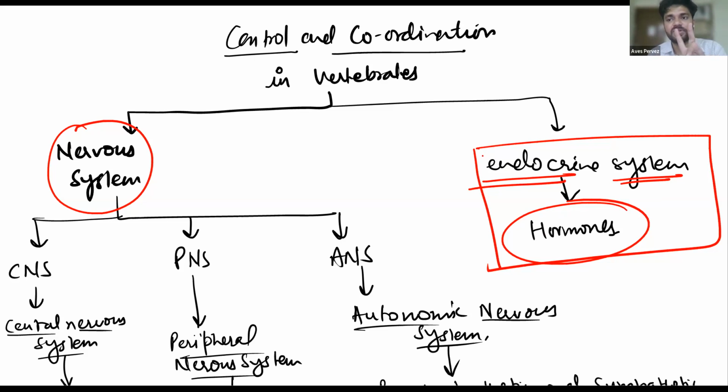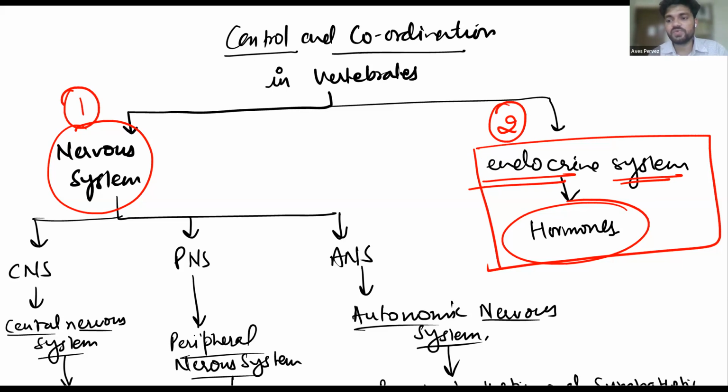But first of all, we need to note that there are two agencies that control and coordinate our body. The first one is the nervous system, and the second one is the endocrine system.